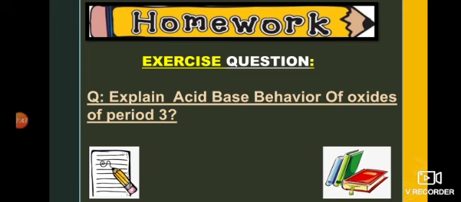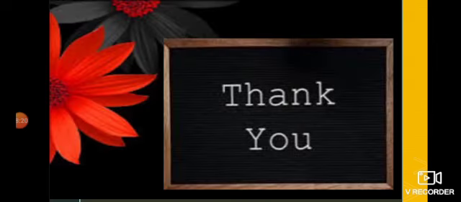You can also make a table based upon the pH values, and in the same way take the oxides of each element of period 3, and discuss their reaction with water first, and then with acid or base where it is needed. In this way you can complete your assignment. Also try to practice it and learn it, because this question mostly comes in papers and in your exams. It's a very important question. Thank you, and Allah Hafiz.